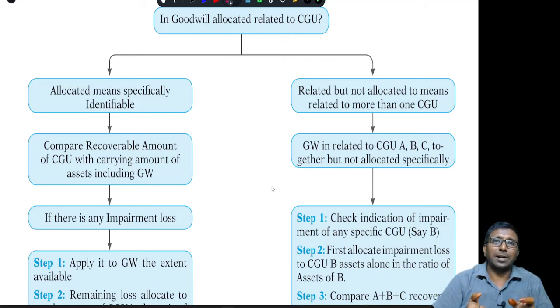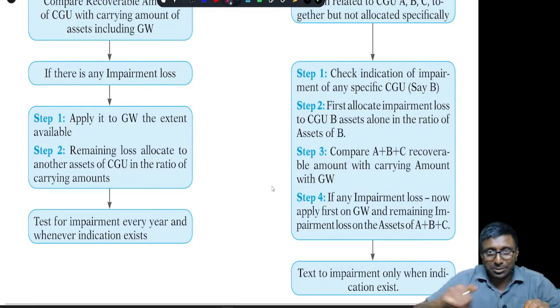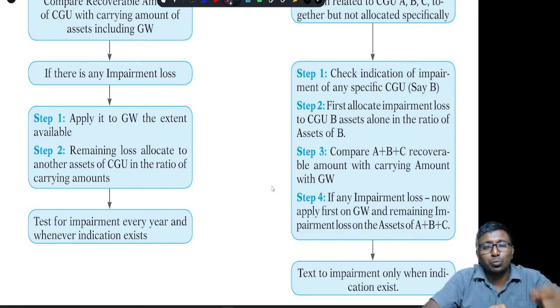If there is any impairment loss, first you have to hit the goodwill, and after goodwill elimination, if there is any impairment loss left, that has to be allocated to each asset of the CGU in the ratio of their carrying amount, subject to the above discussion. That means after allocation of the impairment loss, the book value of the asset cannot be lower than fair market value minus selling cost, value in use, or zero, whichever is higher.